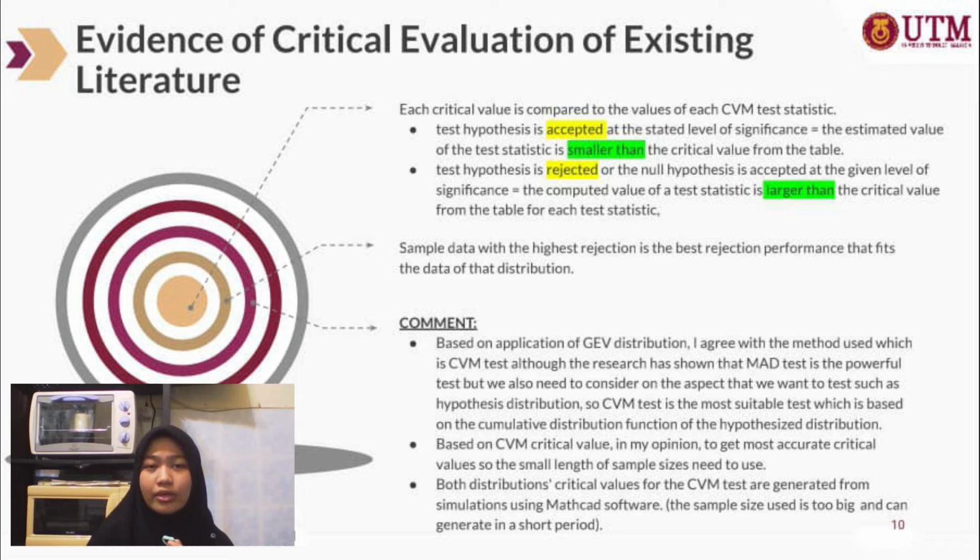Second, based on CVM critical value, in my opinion, to get the most accurate critical values, we need to use a small sample size. Third, both distribution critical values for the CVM test are generated from simulation using MATCAD software. As we can see, the sample size of the data is too big, so MATCAD software is very useful to generate critical values for CVM tests, and we can save time to compute the values.